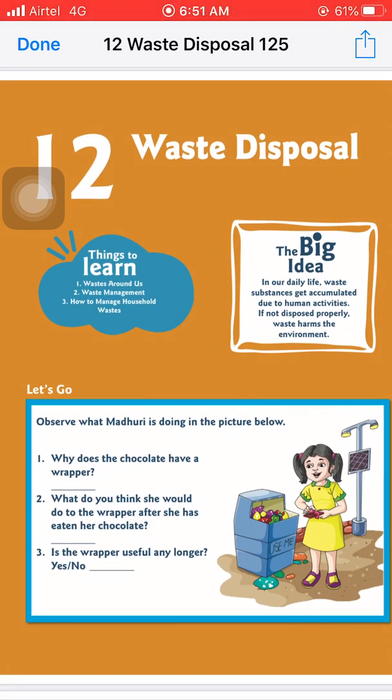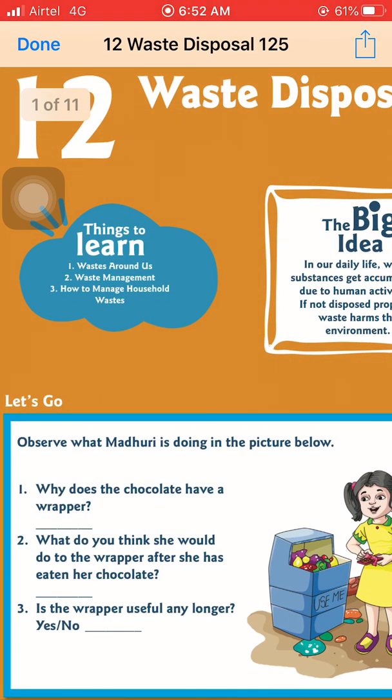So hello students, today we start our 12th chapter, that is waste disposal. Okay, first of all, what is a waste? Waste are the unwanted things that are present in our house and that are not in use. Okay, so second thing is disposal. Disposal means how we can dispose of, or how we can throw the waste material so that it cannot harm the environment. Okay, so in this chapter we learn about the wastes that are present in our surroundings.